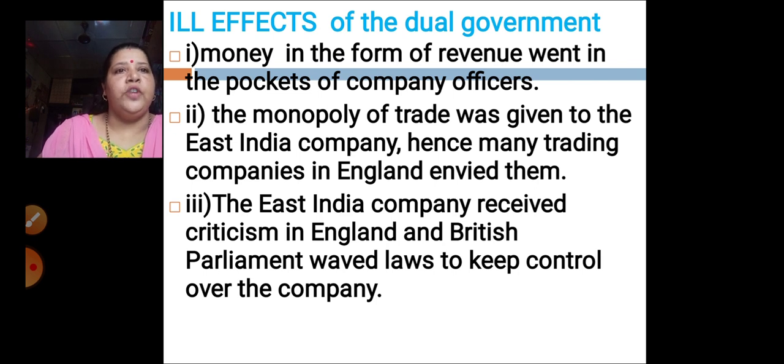So what were the ill effects of the dual government? Money in the form of revenue went into the pockets of the company officers, and there was hardly any money with the Nawabs, who could not do anything for the people. Second, the monopoly of trade was given to the East India Company, because of which the companies in England envied them. Third, the East India Company received criticism in England, and the British Parliament made laws to keep control over the company.